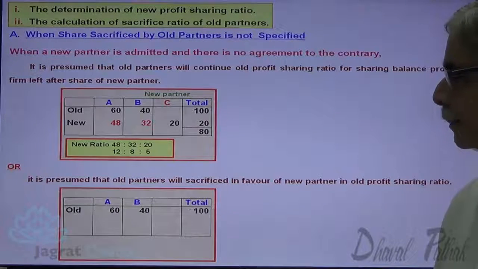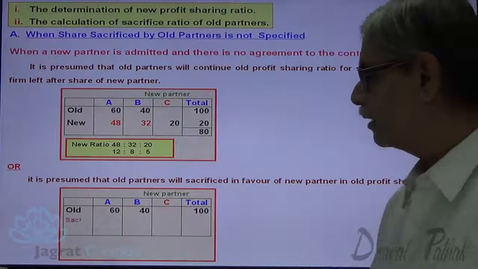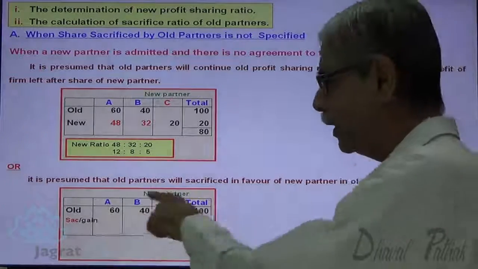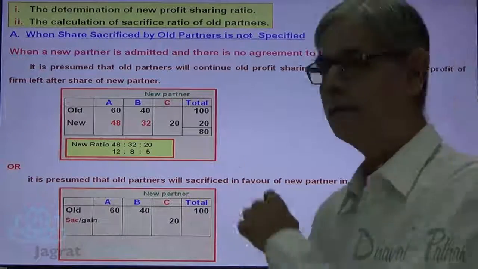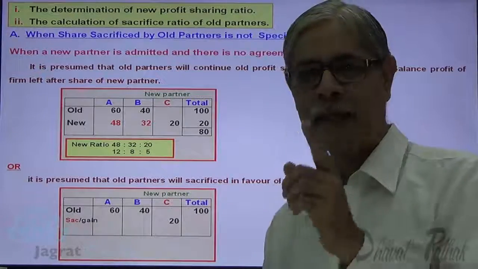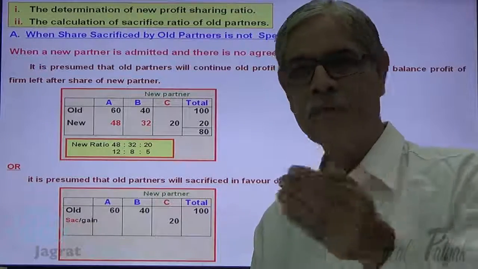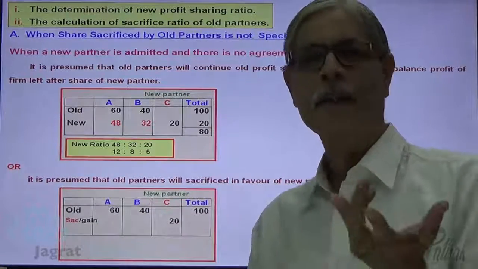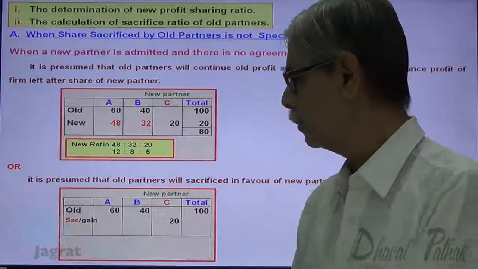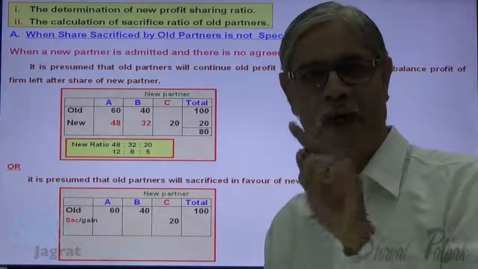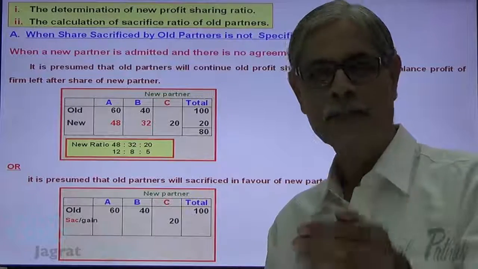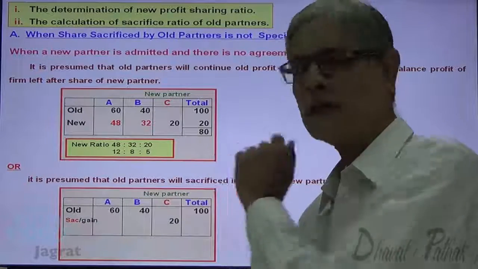New partner C is admitted and he is to be given 20% share. So gain of C is 20%. Now the 20% gain by C is sacrificed by A and B. In which proportion? In their old profit sharing ratio. So 20% is the gain of C that is being sacrificed by A and B, 60%, 40%.